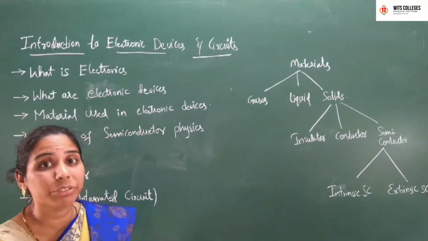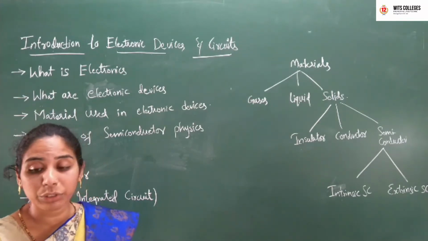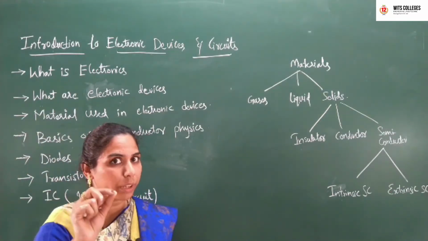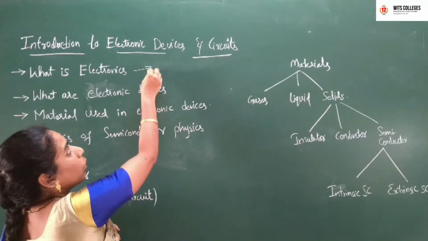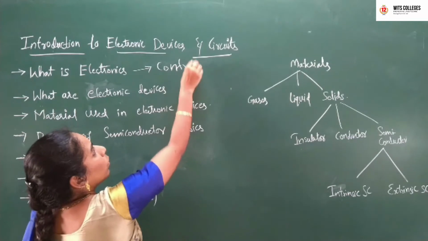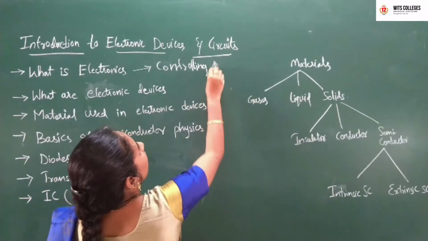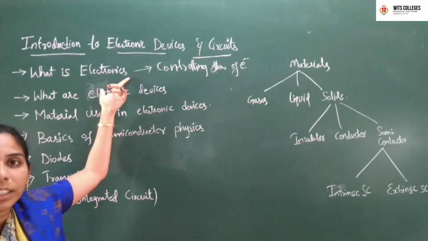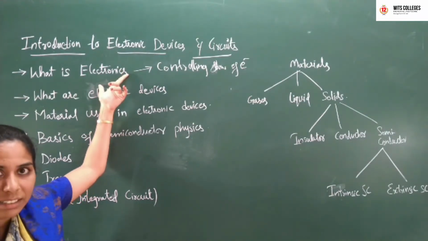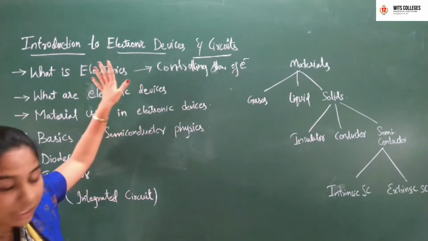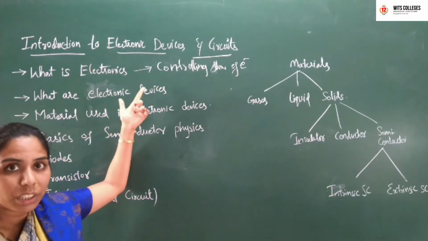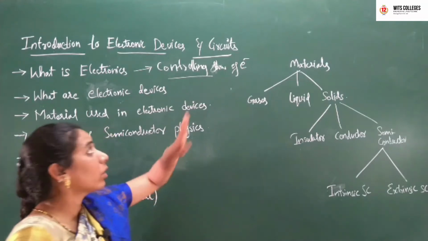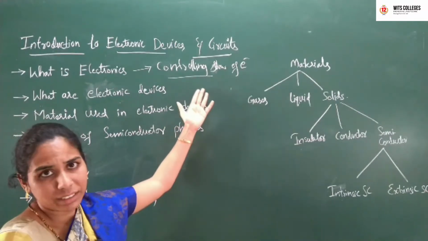Electronics is a branch of science that deals with the devices and circuits that operate on controlling the flow of electrons, or controlling the flow of any electrically charged particles.